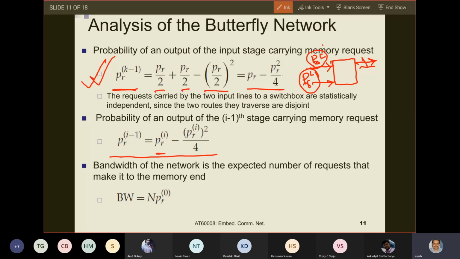So at the output, the probability will be PR_i by 2 plus PR_i by 2 minus PR_i by 2 into PR_i by 2. This becomes the expression of PR_{i-1} here.